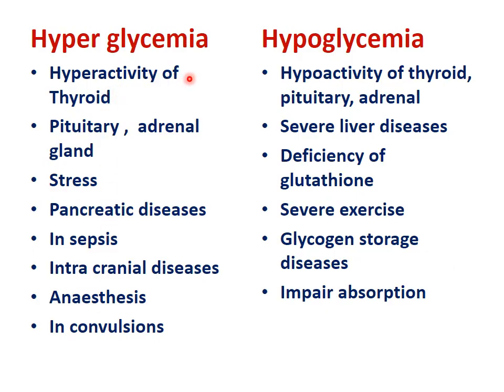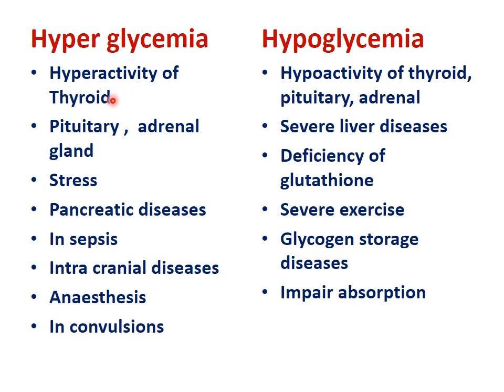Then hyperglycemia. So what is hyperglycemia and what is hypoglycemia? What are the conditions which increase blood sugar level? What are the conditions which decrease blood glucose level? So first we will see what conditions give rise to an increase in blood glucose.